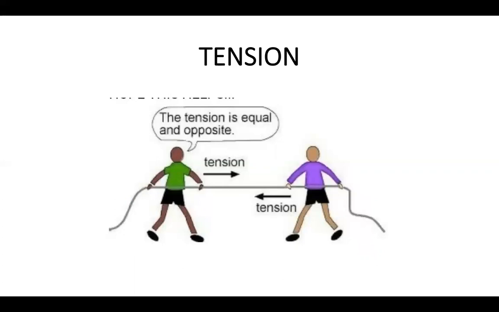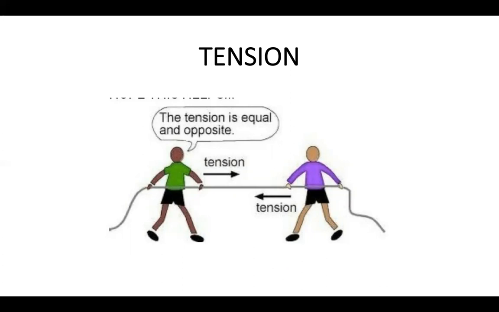So if one side of the tension is bigger than the other, then the one with the bigger side will pull the rope towards himself. But if the tension is equal on both sides, then they are not going to move. Both of them are equally strong. The forces are equal. The forces are balanced. Basically and essentially, tension is found in ropes, in springs, in strings, when you go rock climbing.